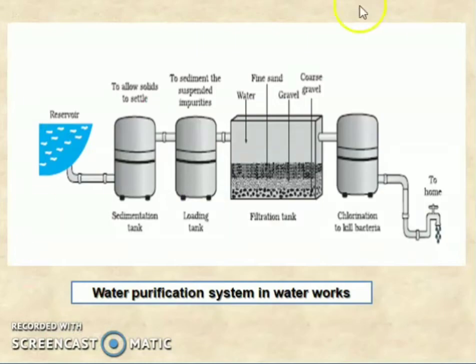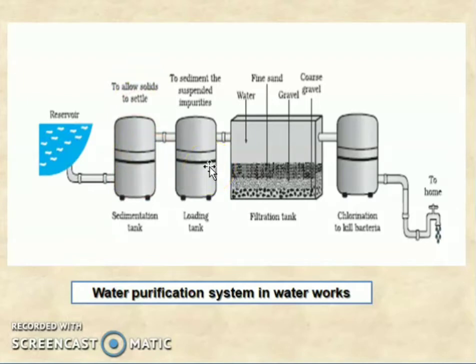So this is the water purification system in the waterworks. How does it work? This is a reservoir. From the reservoir, the water goes to the sedimentation tank. In sedimentation, it allows the solids to settle. Then it goes to the loading tank. So in loading, what happens?